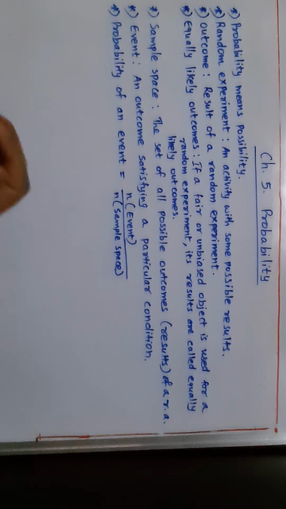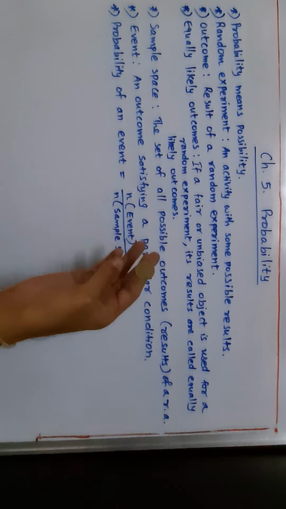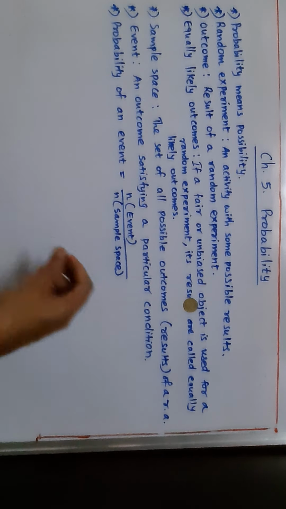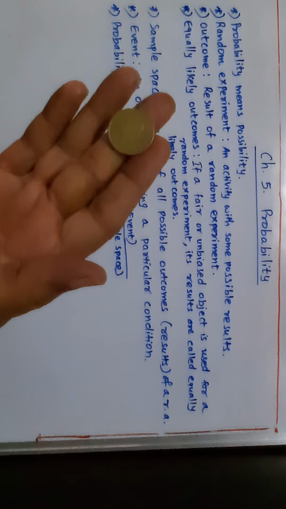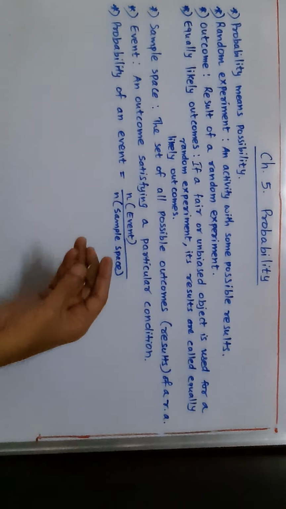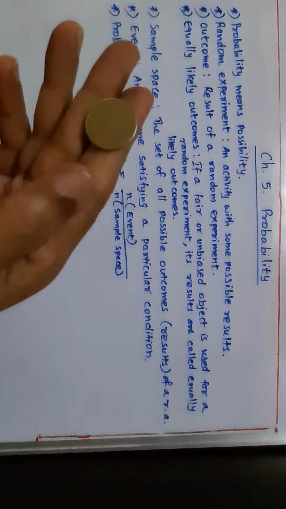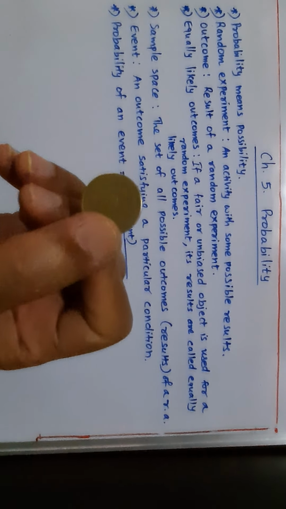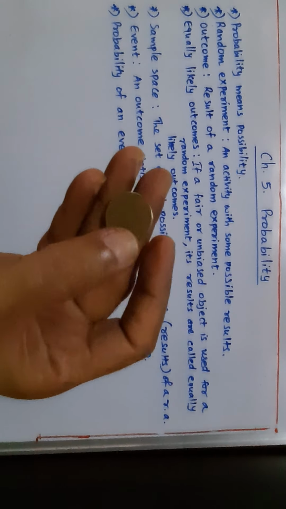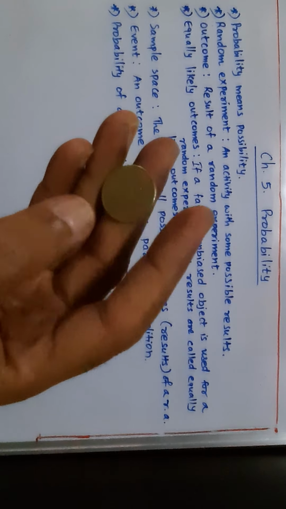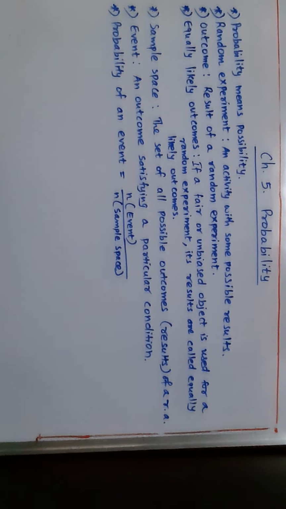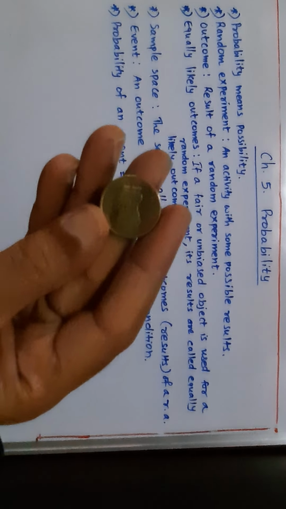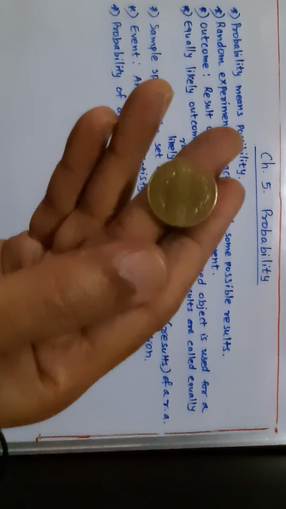Another example of a random experiment: suppose I have a coin. I am tossing it. When I toss the coin, what I got on the upper face is a head. I can even get a tail also. Normally we consider the side with the number as a tail, and the picture as a head. So this is the coin, this is a head, and this is the tail.